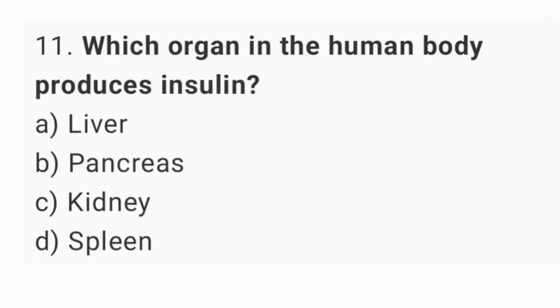Question number 11. Which organ in the human body produces insulin? The right answer is option B, pancreas.